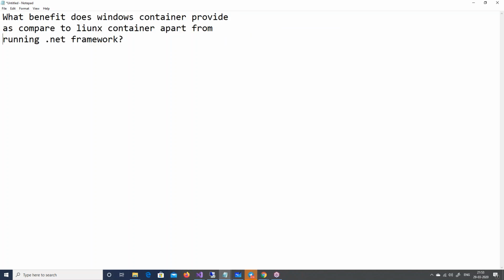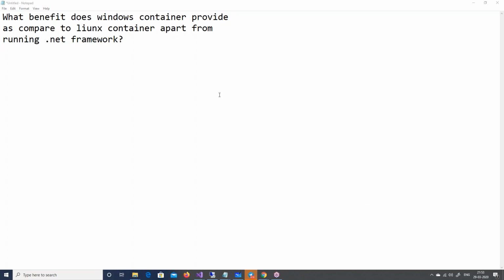I feel that Linux is very much integrated, or I'll say updated with Docker, because when Docker first started, they only built for Linux, right? They were compelled to support Windows because a lot of developers were asking for it. But now I can see that for Windows also, it's going on very well. So I will use Windows container when I'm installing applications like SQL Server, old ones, MVC5. MVC5 does not work on Linux, so I don't see how I can use a Linux container there. But if I'm doing MVC core, then probably I will think about Linux, right? So if you're doing pure Microsoft old technologies like WPF, etc., maybe it is Windows.